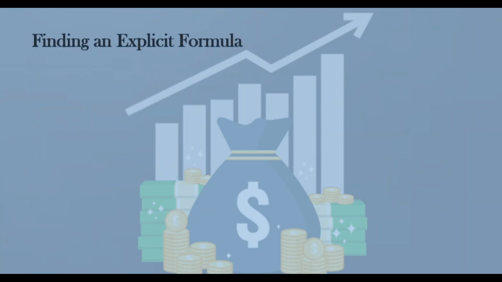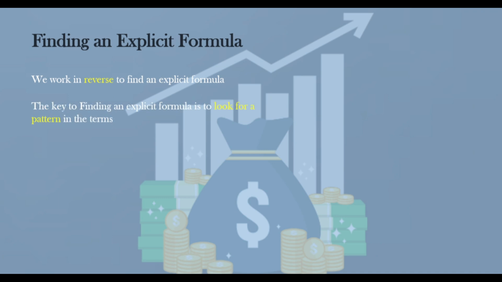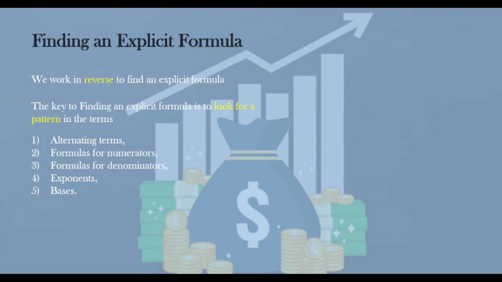Next comes finding an explicit formula. Until now, we were given an explicit formula and we were asked to find the terms of the sequence. Sometimes an explicit formula is not given. Instead, we are given several terms in a sequence. And when this happens, we work in reverse from the first terms of the sequence to find the formula. The key to finding an explicit formula is to look for a pattern in the terms. Keep in mind, patterns may involve alternating terms, formulas for numerators, formulas for denominators, exponents, and bases.